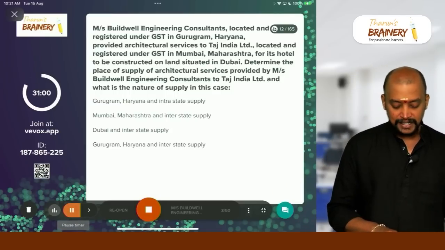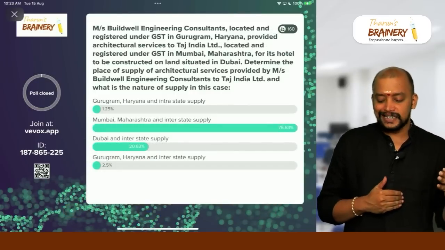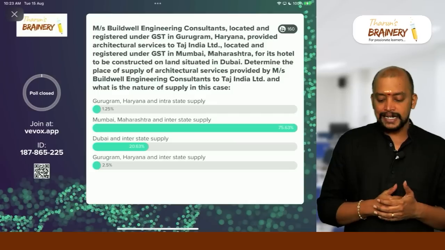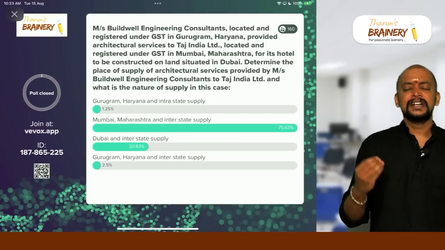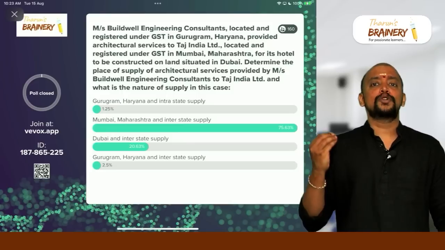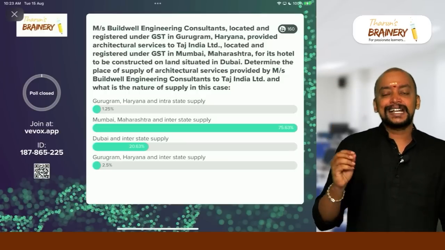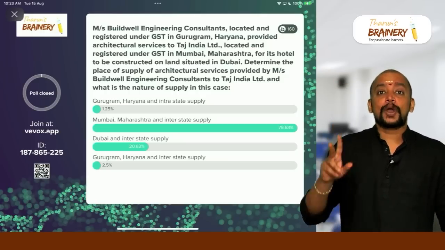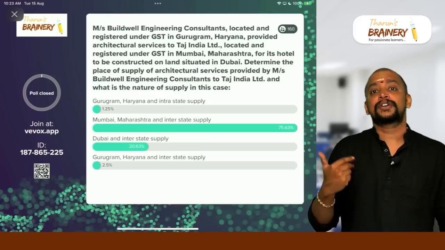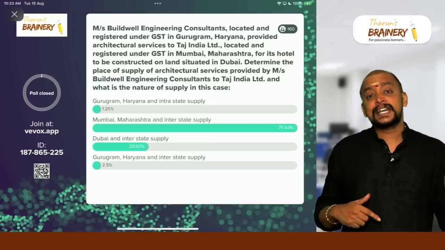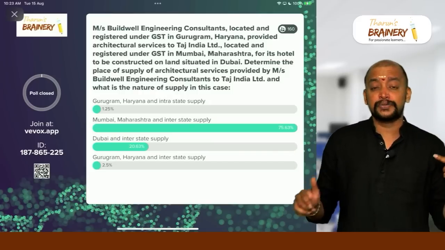Your time starts now. So here, Buildwell Engineering Consultants, located and registered under GST in Gurugram, Haryana, provide architectural services. So it is a service in relation to immovable property. What is the place of supply? If it is section 12, we need to take the location of property. If the property is located outside India, the location of recipient. Whereas in case of section 13, it is always the location of property. Is it 12 or 13?